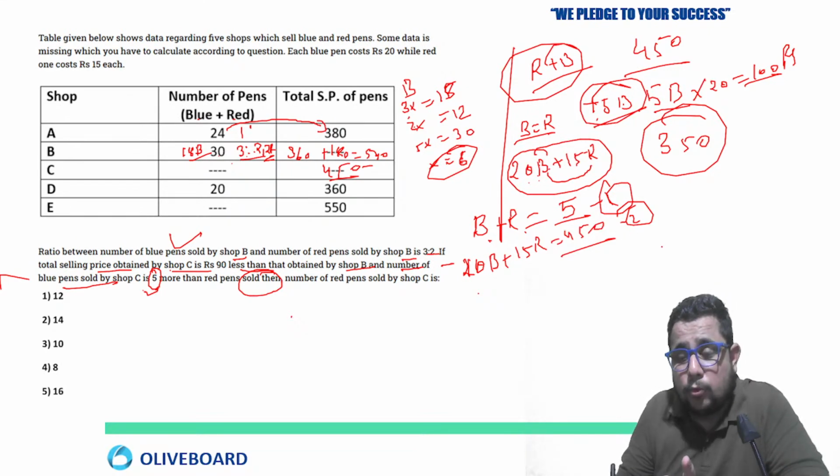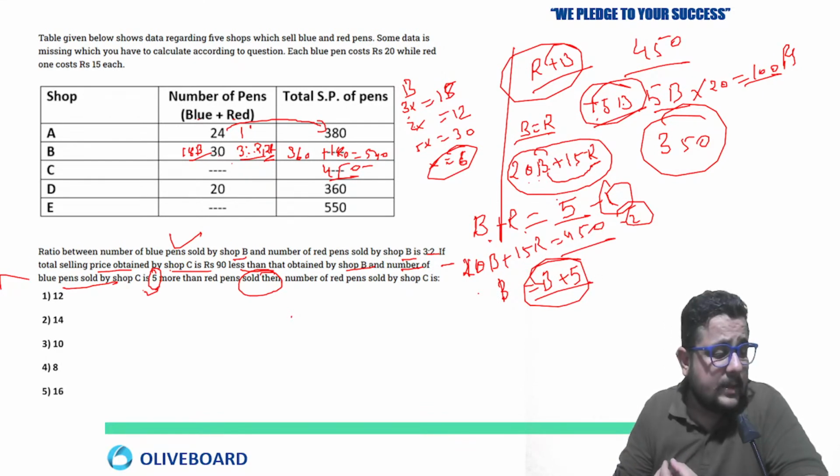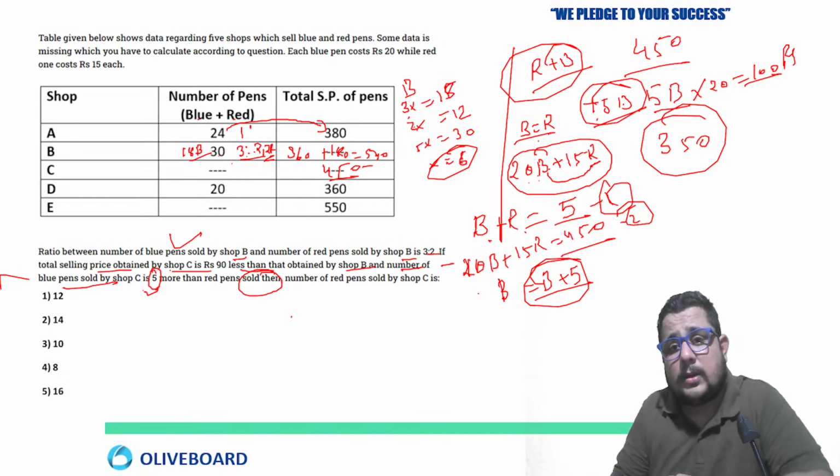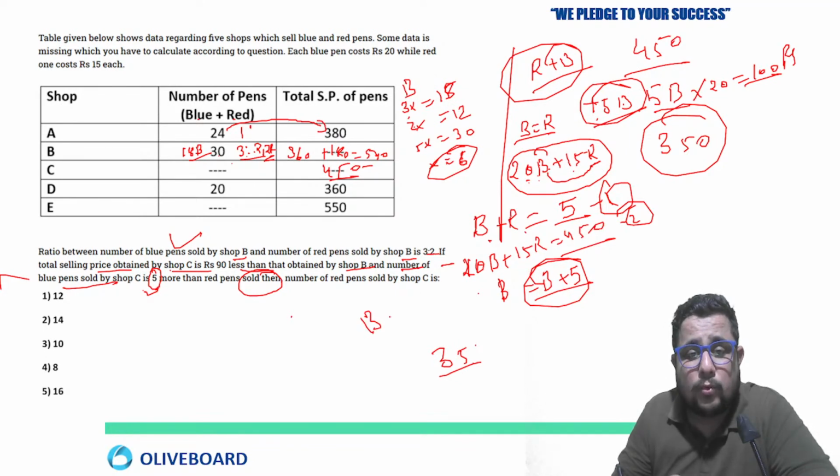Here the blue pens are equal to red pens, and the actual quantity of blue pens is going to be B plus 5. Remember that 5 extra. So 20 plus 15, so 35, right? So blue and red pens are equal in this condition.